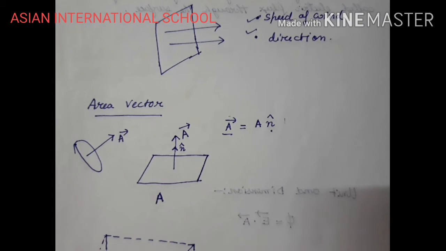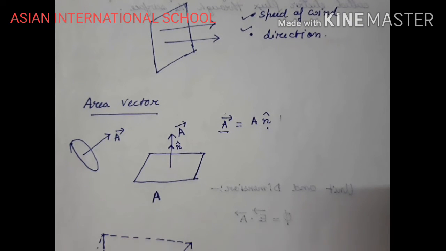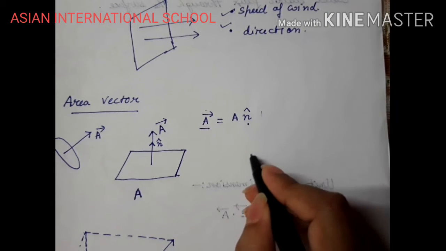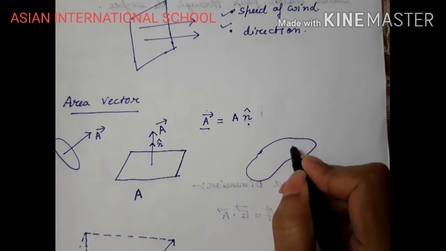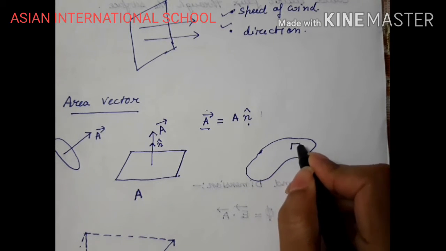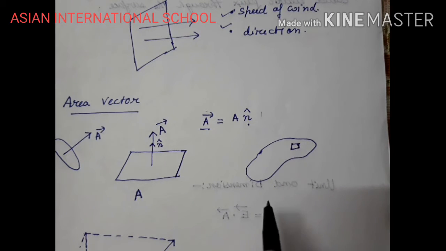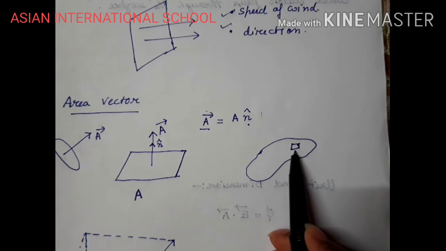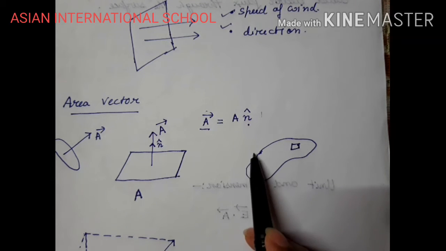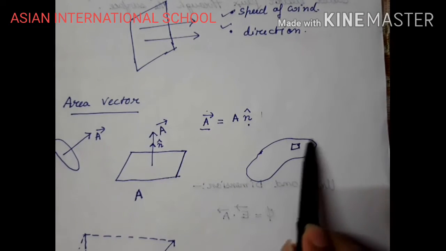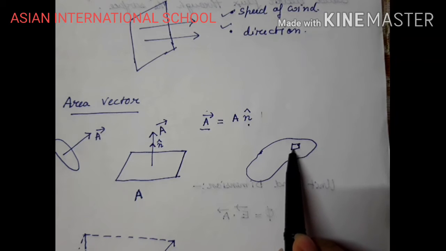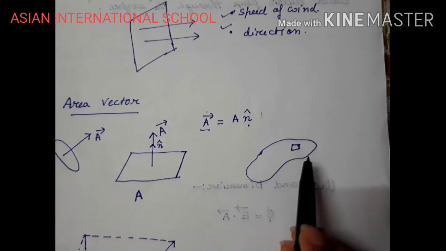Now this is a case where I have considered a planar area, a plane area, uniform. But in case of a curved body, suppose I have a curved body or a non-uniform body, in that case I am not getting a planar area. So in that case, what will I do? I will consider a small elementary area, and this small elementary area will be so small that compared to the whole body, or compared to the places where curves are being formed, this particular area is acting as a plane. So this is my elementary area.